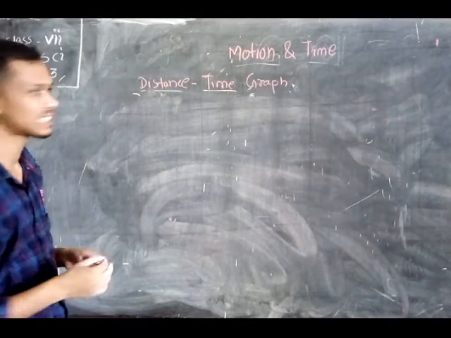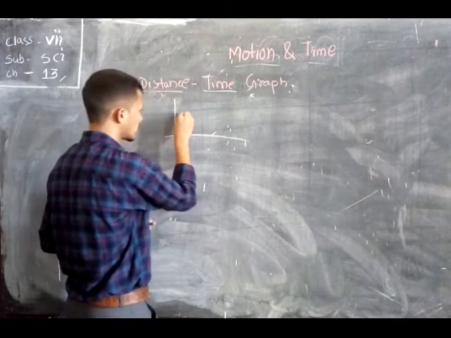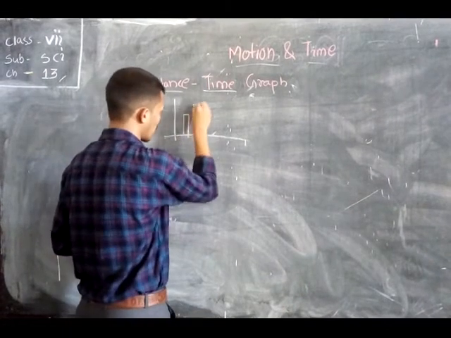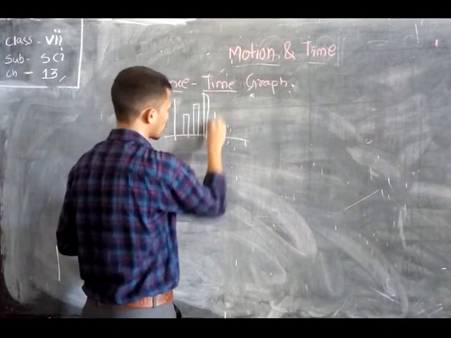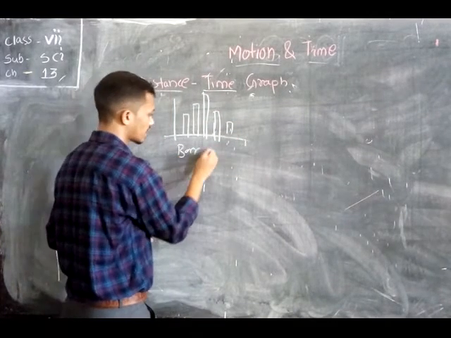Other types of graphs are also there, which you have learned in your mathematics class. Suppose this type of graph: this is the bar graph.